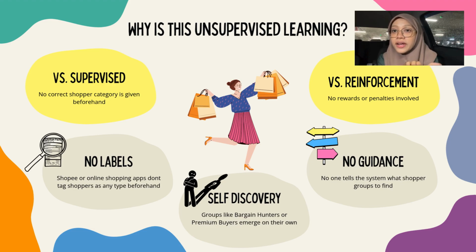Now, we compare it with reinforcement learning, where a system learns through rewards and penalties. Customer segmentation doesn't work that way either. There is no reward given for grouping shoppers correctly. Instead, unsupervised learning works differently. It looks at the raw, unlabeled shopping data and finds the hidden patterns entirely on its own, without any human guidance.